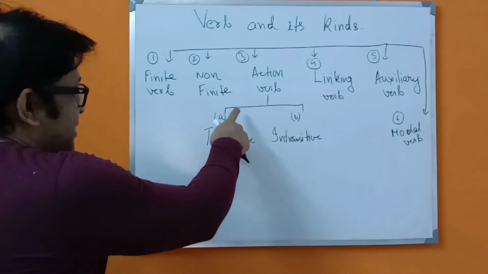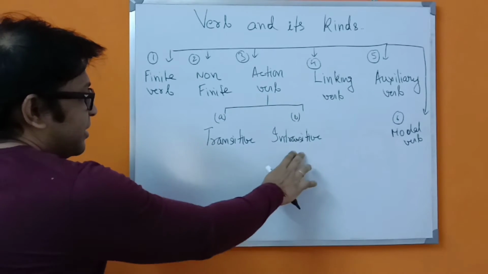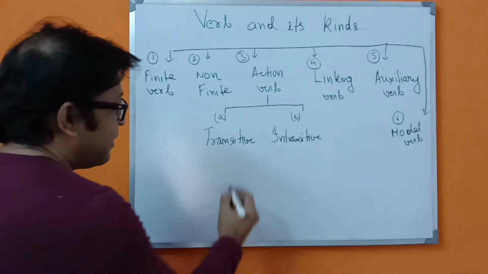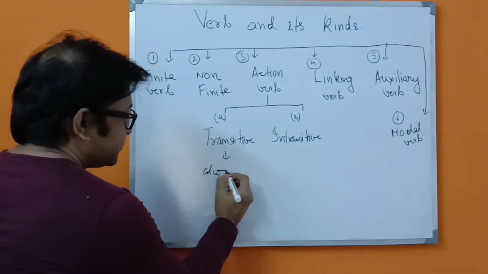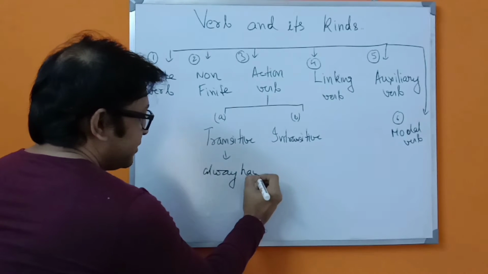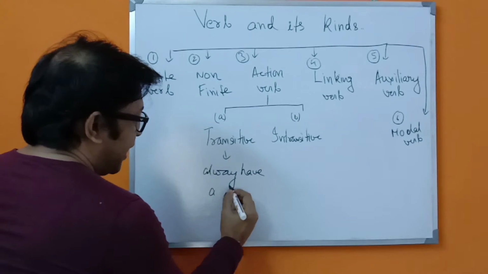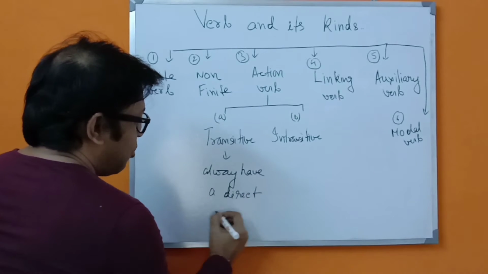And what is an action verb? There are two types, transitive and intransitive. You have to remember that a transitive verb always has a direct object.